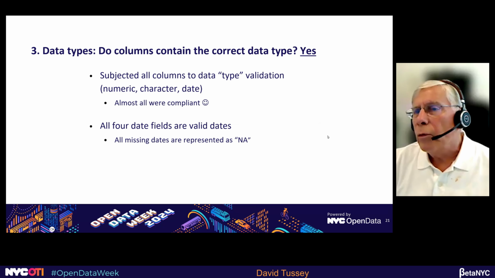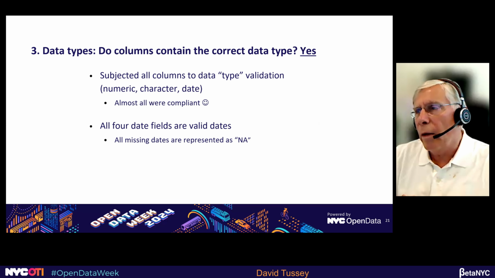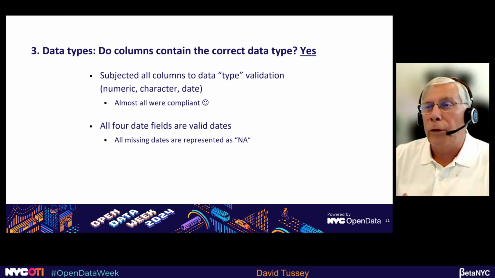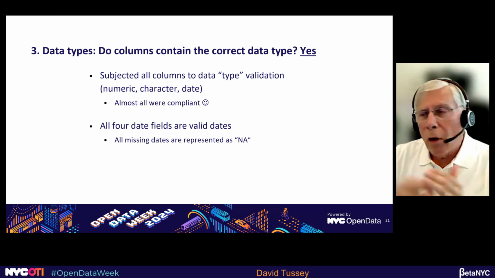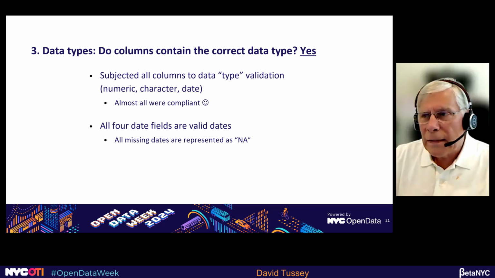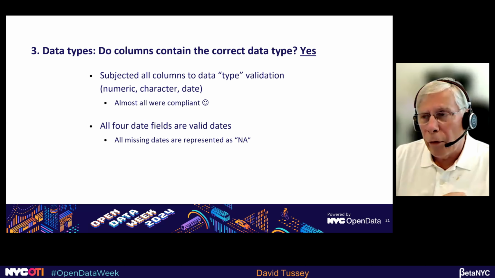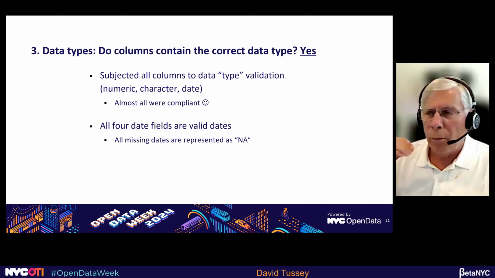So one of the questions we want to look at is, do the columns contain the correct type of data? Hint: yes, is the answer. And this is good news. When we subject all of the columns to a data type validation, that is, are our number fields really numeric, our character fields all character, and the date fields all dates, almost all of them were compliant.